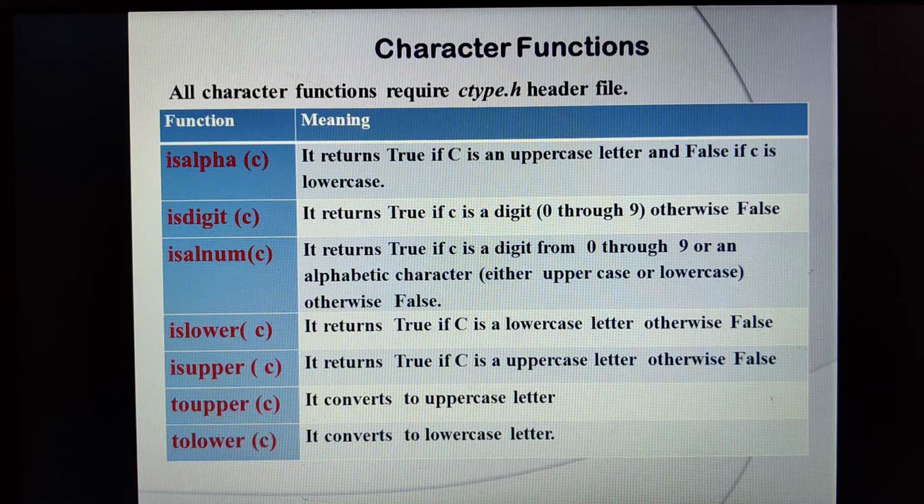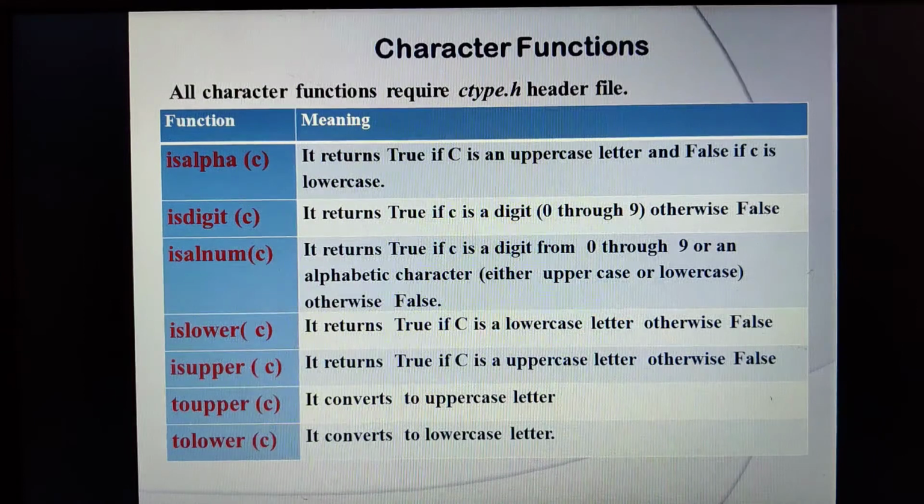Okay, so I'll show you with an example. It actually returns true if c is an alphabet. It's not an uppercase, it is misprinted here. It returns true if c is an alphabet, and it returns false if c is not an alphabet. Please make the correction. Even in your textbook it has been given wrong. Isalpha means it returns true if c is an alphabet, else returns false if c is not an alphabet.